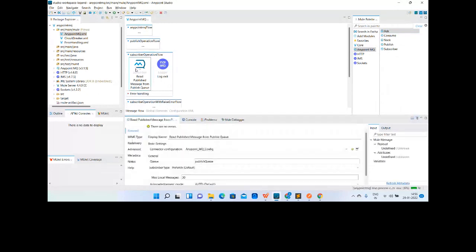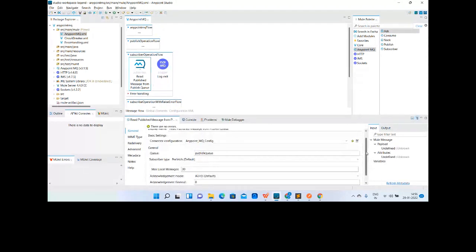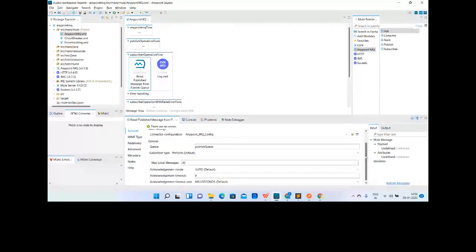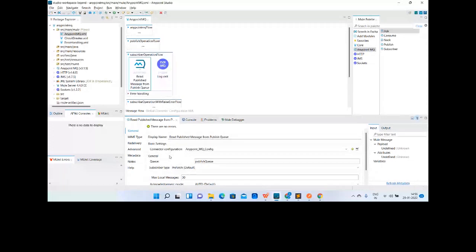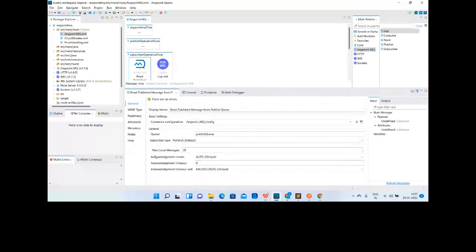So what configuration have we placed? Just the connector configuration, and we have informed from where we need to subscribe the messages, and it is going to subscribe from the publish queue. So we have certain other options here. It says subscriber type, which type of subscriber it is, what is the acknowledgement mode, acknowledgement timeout and unit.